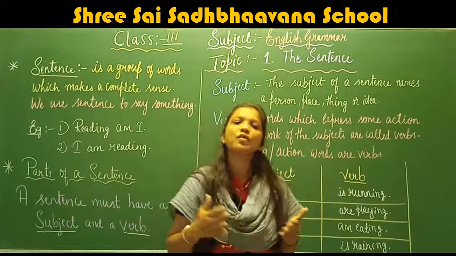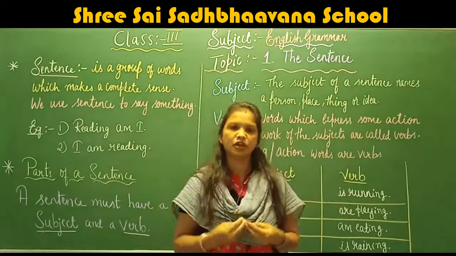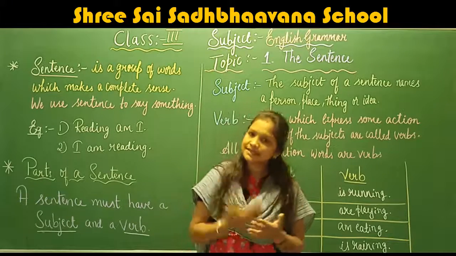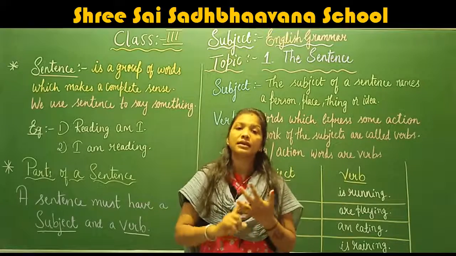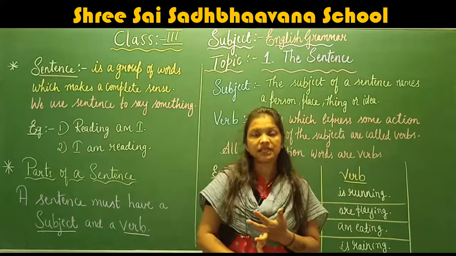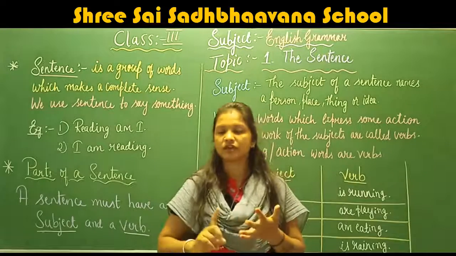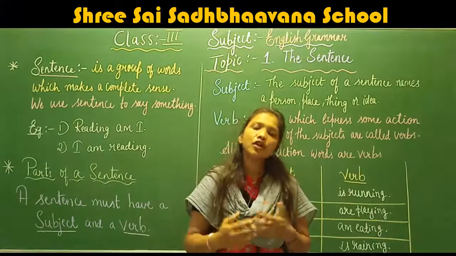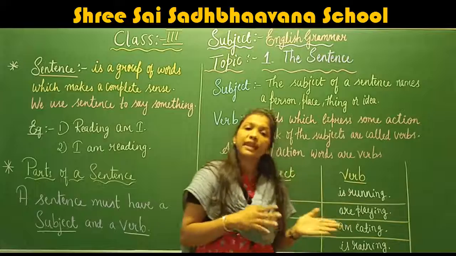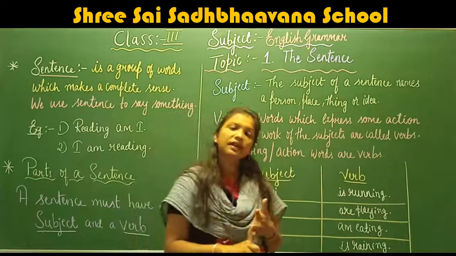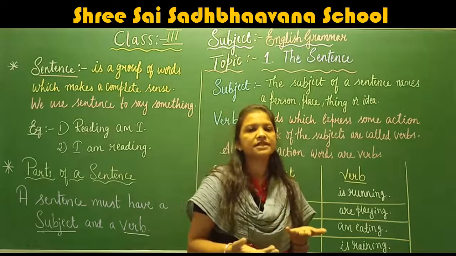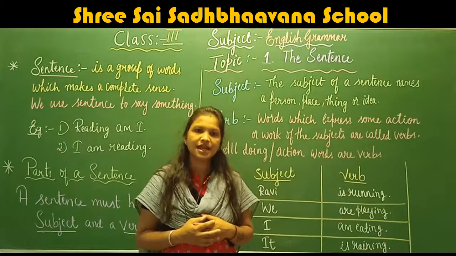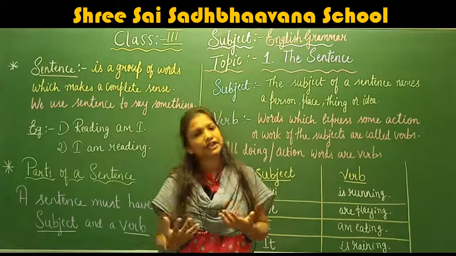Okay, sentence means a group of words having complete meaning, or which gives complete meaning, are known as sentences. Okay, children, in sentence, subject and verb are must. A sentence must include a subject and a verb. Now here what do you mean by subject? Subject means the names of person, place, thing or idea. Okay, now verbs are action words. Action words are known as verbs. Okay children, did you understand? Yes, next we will move on to the kinds of sentence.